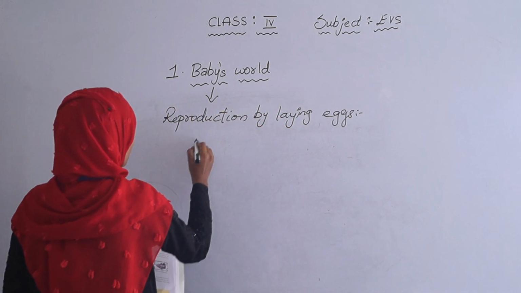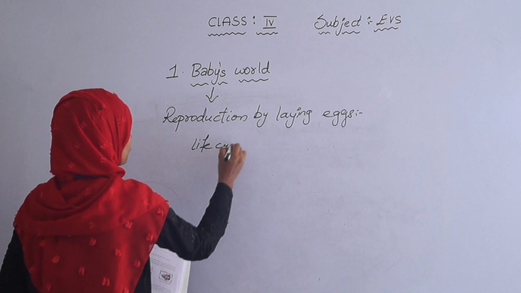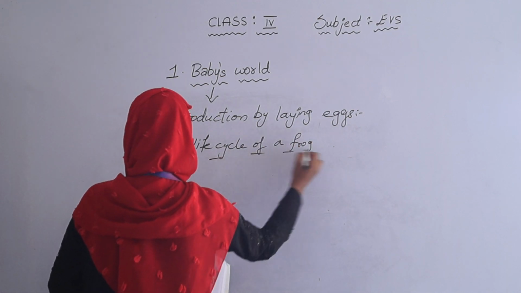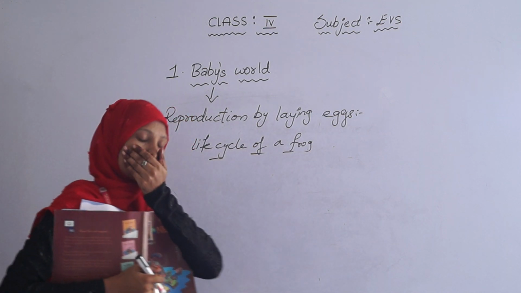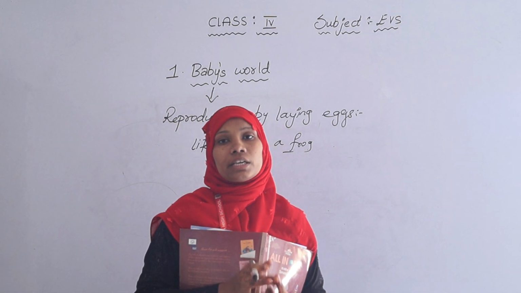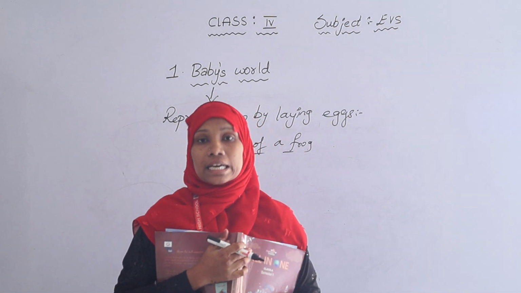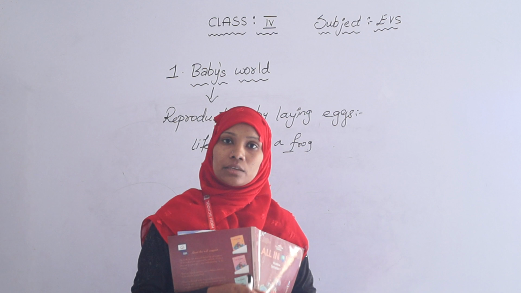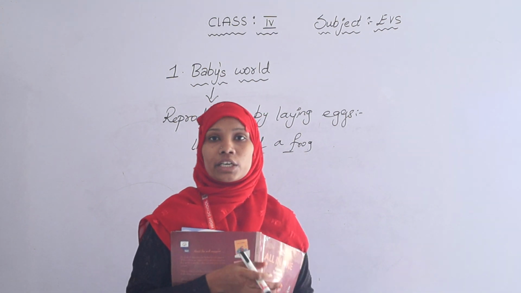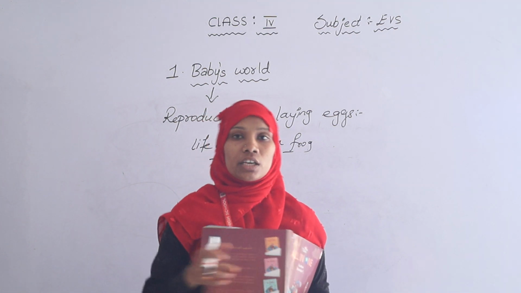Life cycle of a frog. A frog is able to live both on land and in water. When it lives on land, it breathes with its lungs, and when it is in water, it breathes with its gills. So a frog is called an amphibian because it lives both on land and in water.